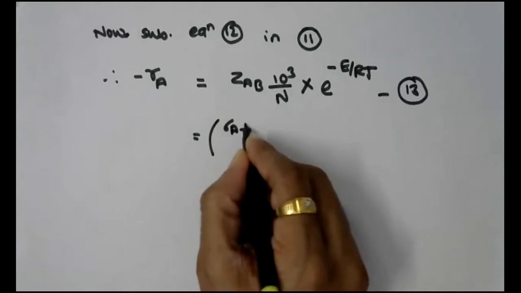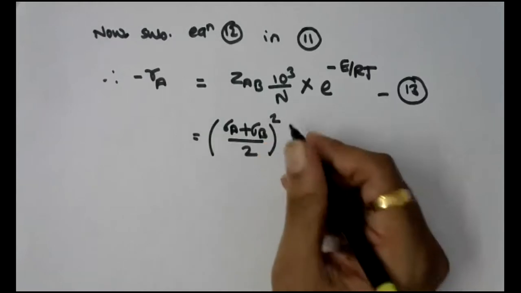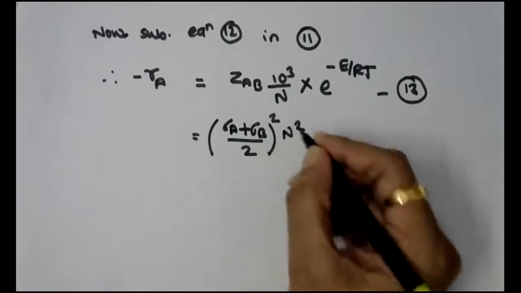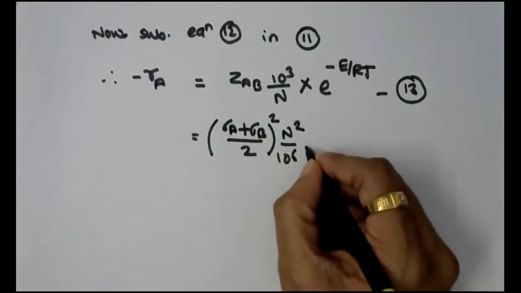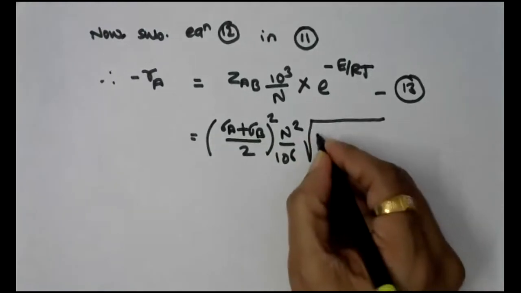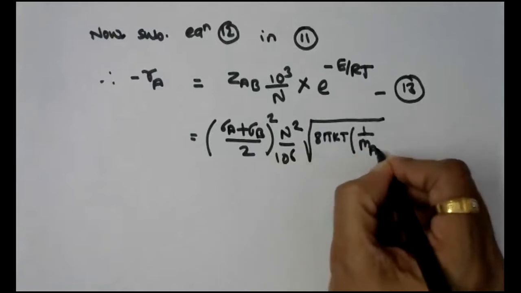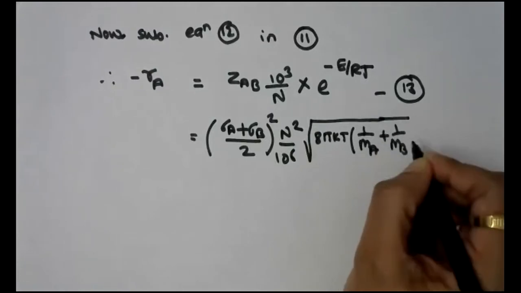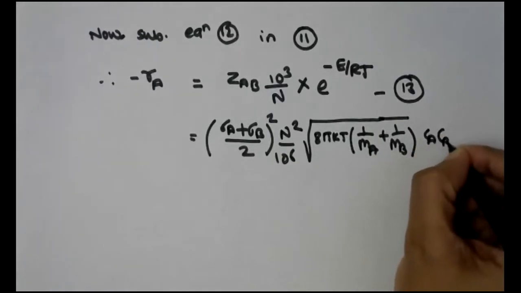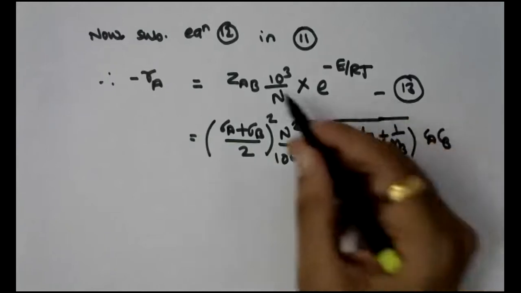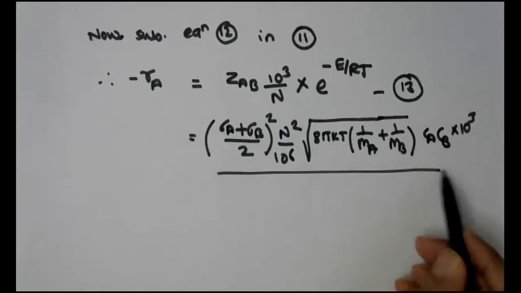sigma A plus sigma B divided by 2, raised to 2, into n square divided by 10 raised to 6, multiplied by 8 pi kT inside the bracket 1 upon mA plus 1 upon mB, CA CB, multiplied by, now see, up till now we have written the value of ZAB.